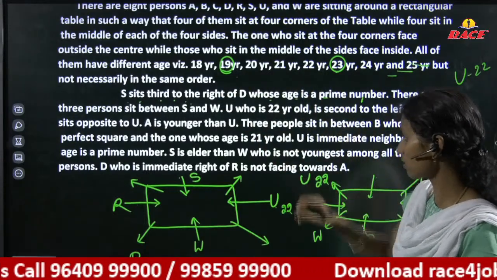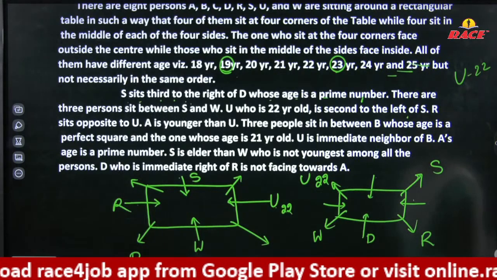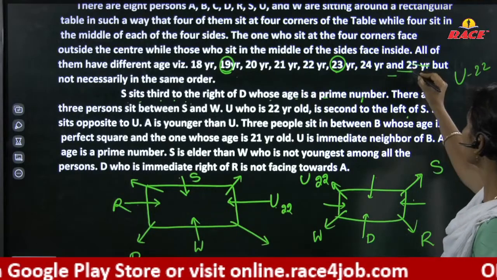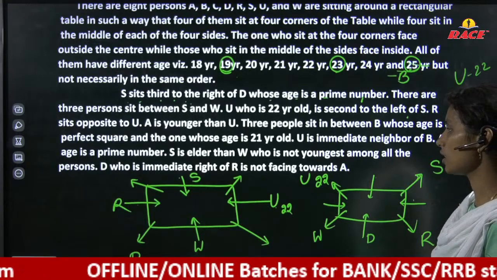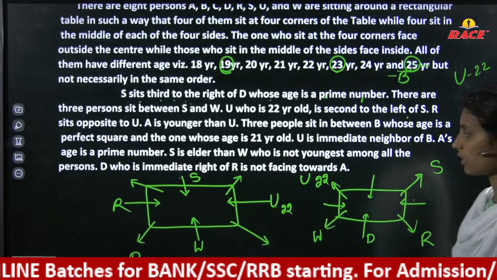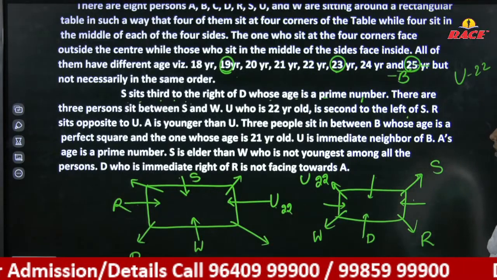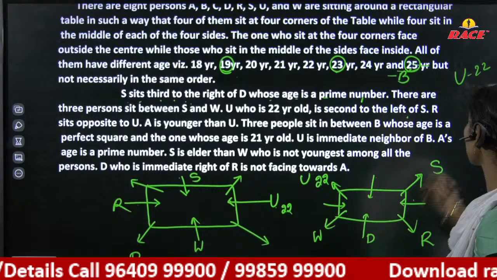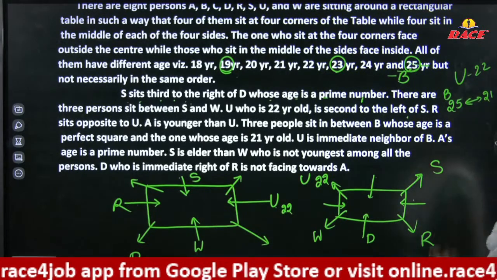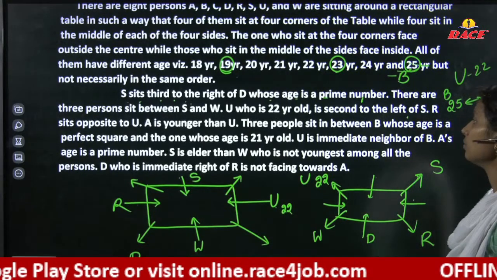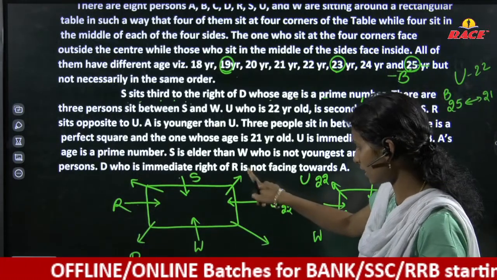Next, 3 persons sit between B, whose age is a perfect square, and the person whose age is 21. The perfect square here is 25, so B's age is 25. These two should be in opposite positions. So 25, B's age, is exactly opposite 21. U is an immediate neighbor of B. Either you can consider here or here.